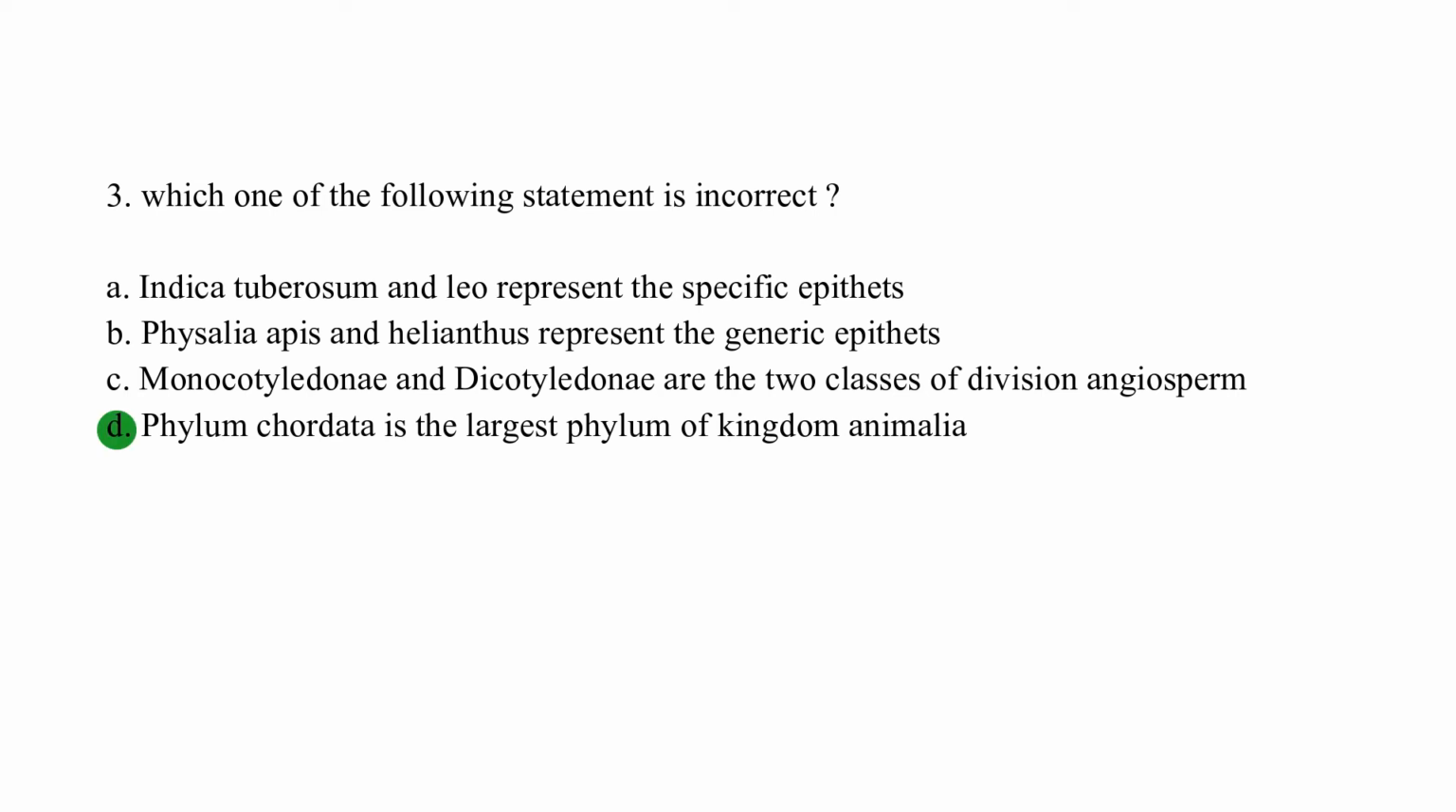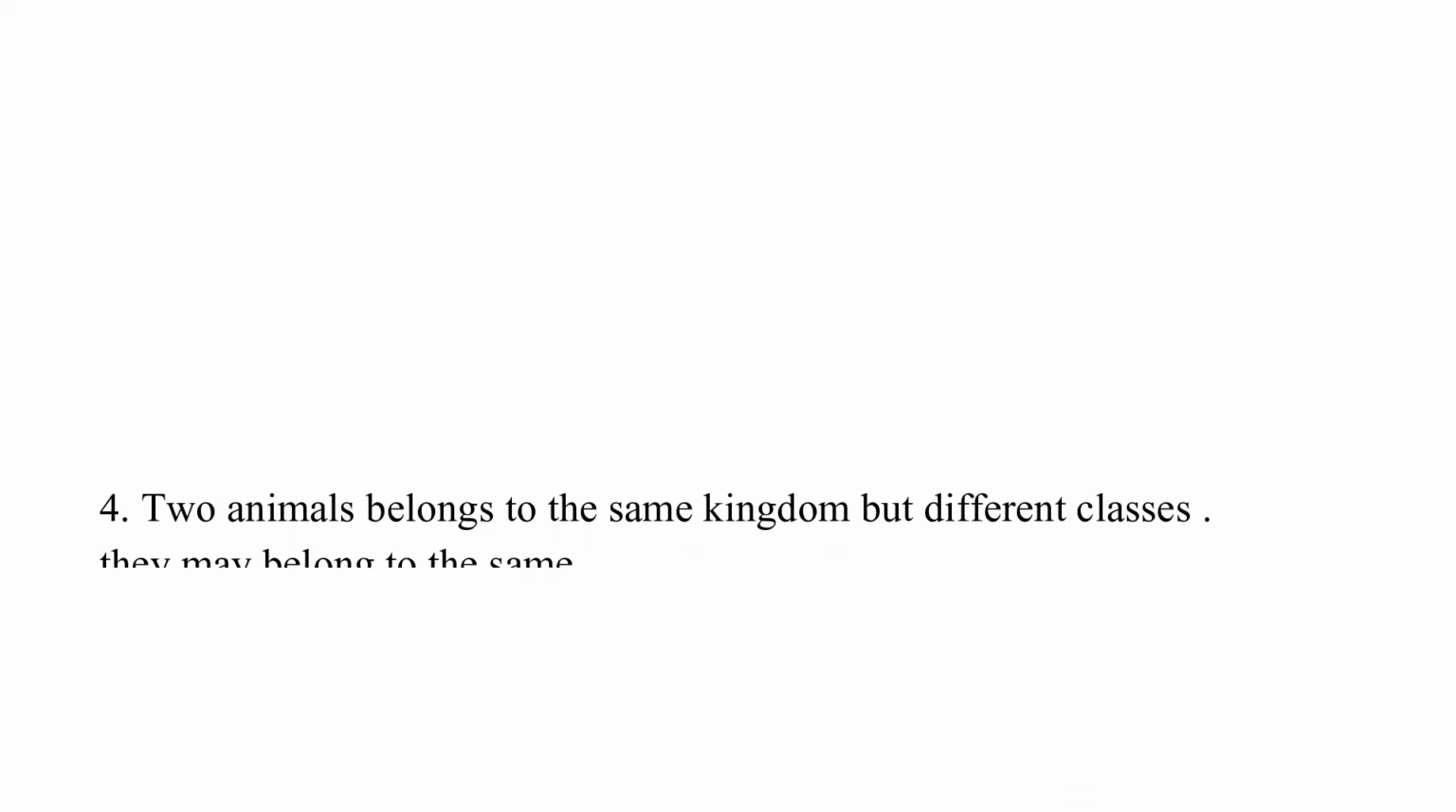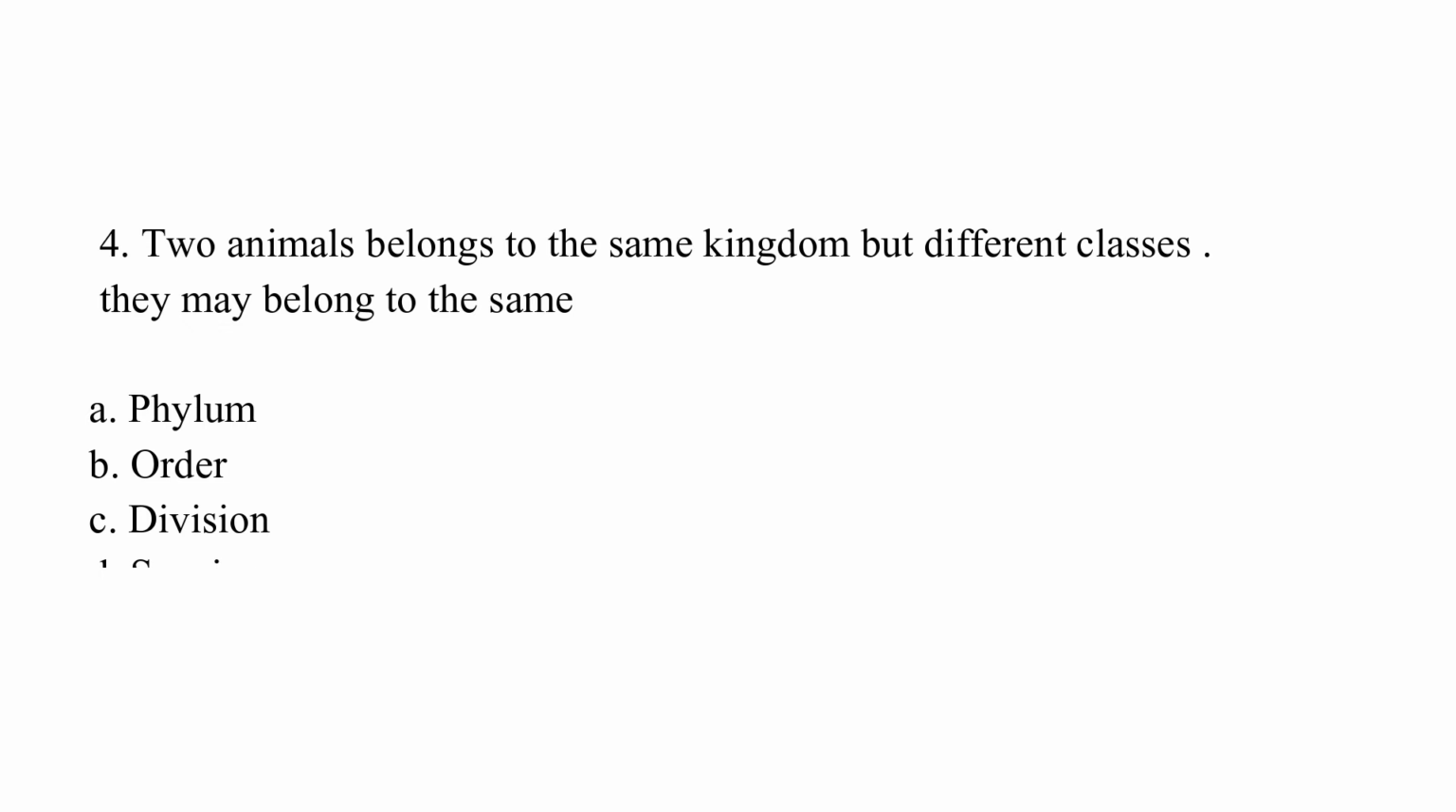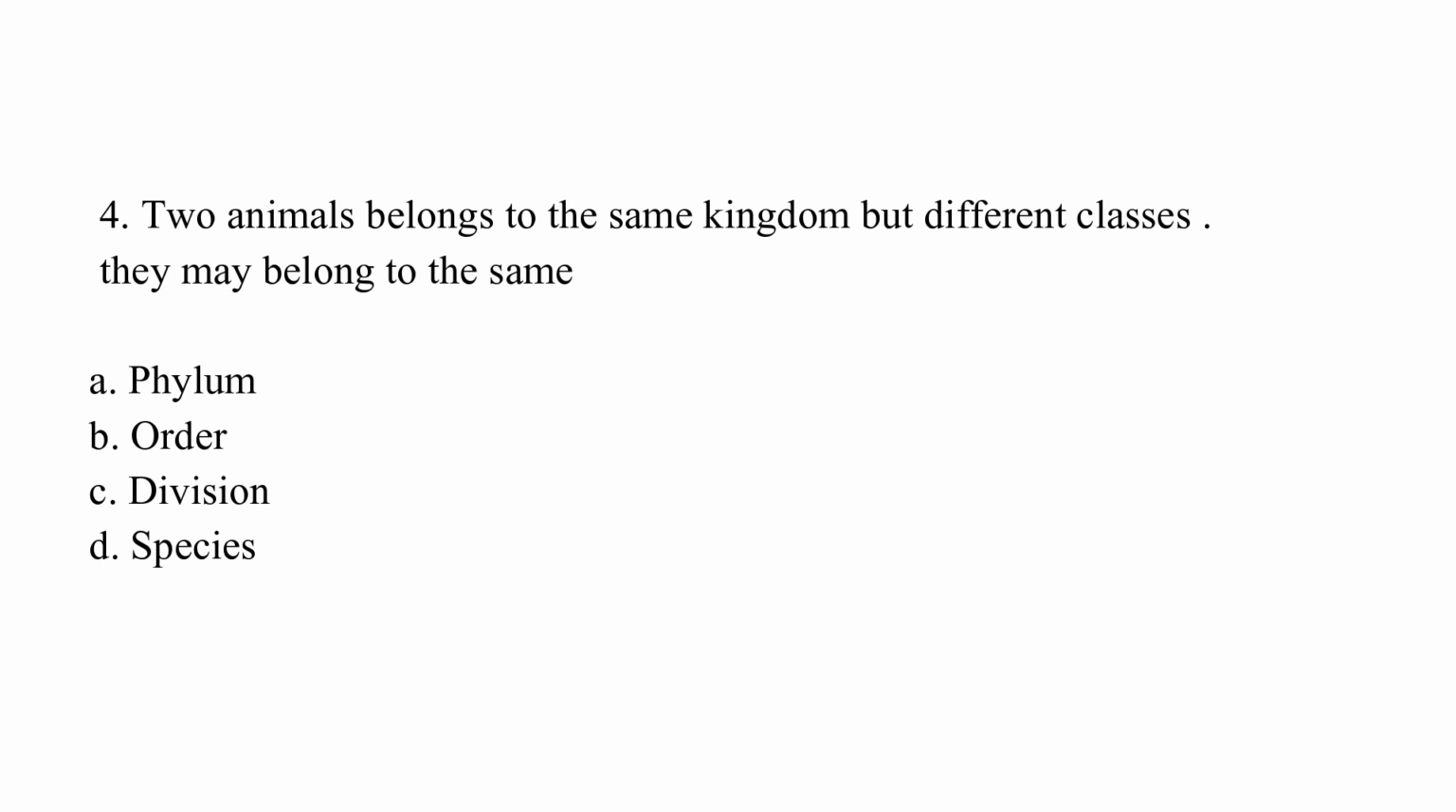Which one is not correct? Two animals belong to the same kingdom but different classes. They may belong to the same: option A, phylum; option B, order; option C, division; option D, species. The correct answer is option A, which is phylum.